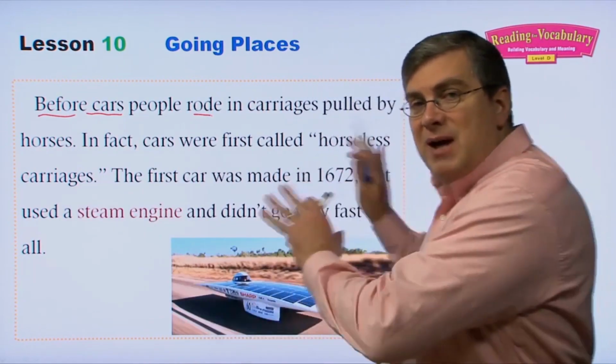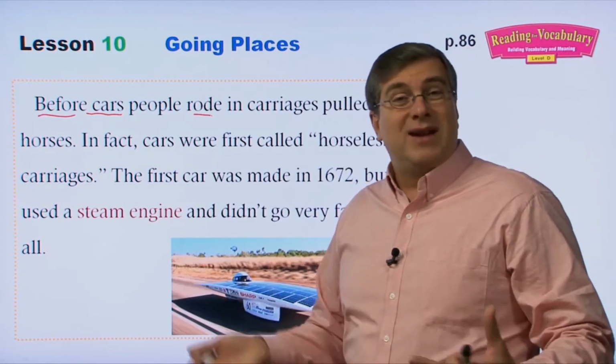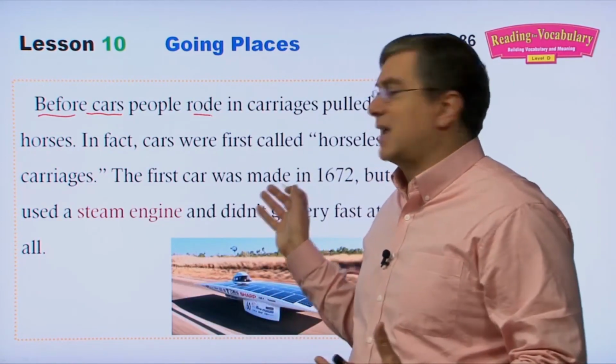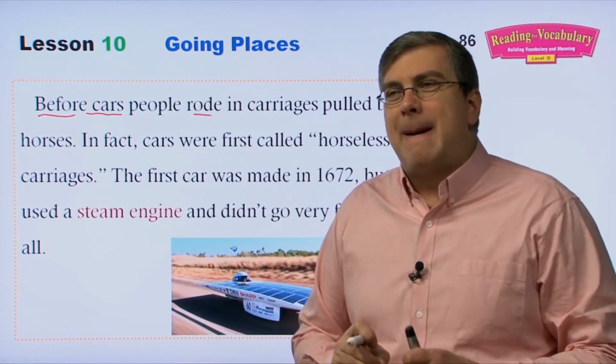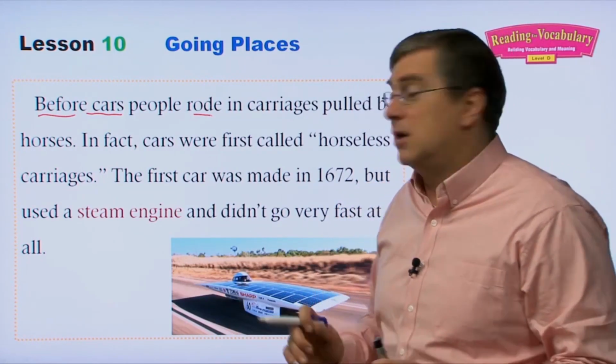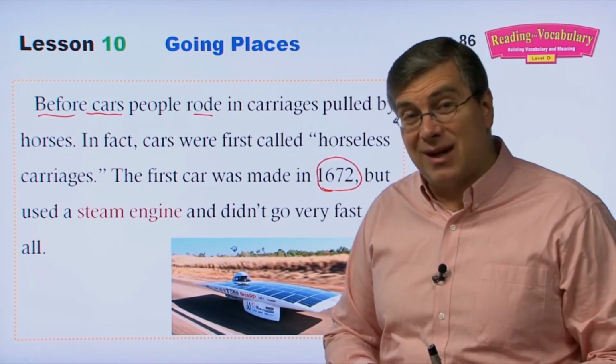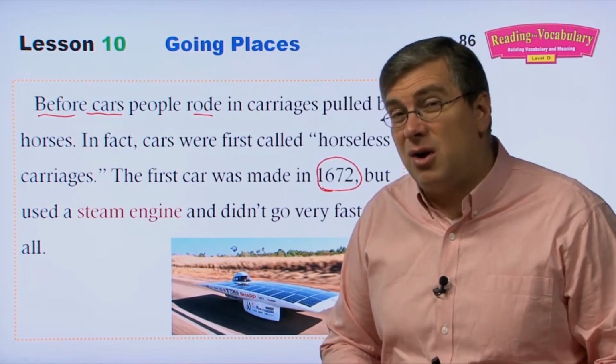Interesting, okay? So this passage is talking about the invention of cars, right? Cars were invented a long time ago, but they didn't really become popular until the early 1900s. I didn't know that before I read this passage. 1672? That's a long, long time ago.